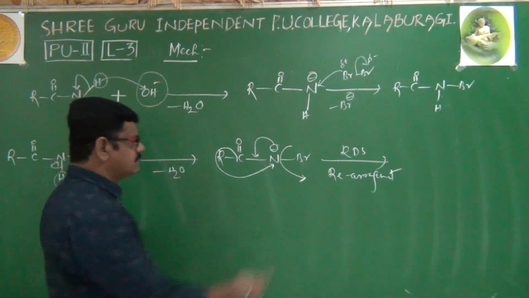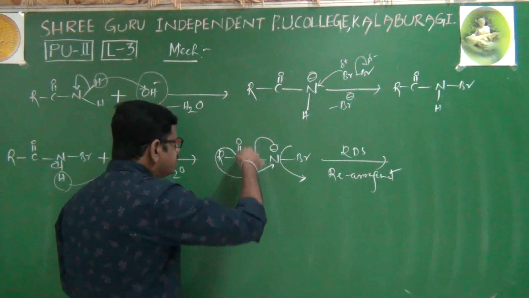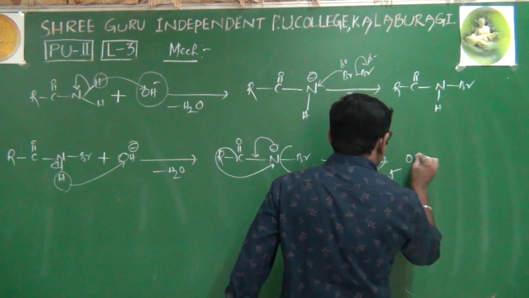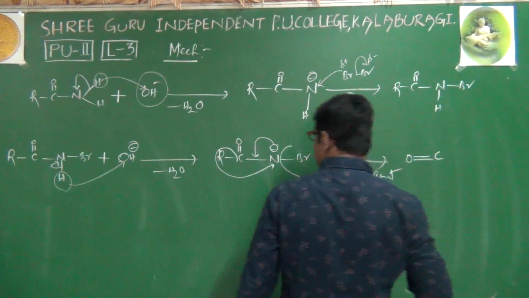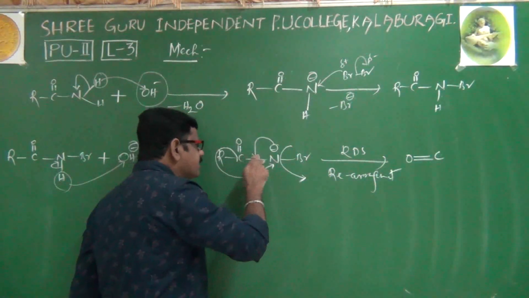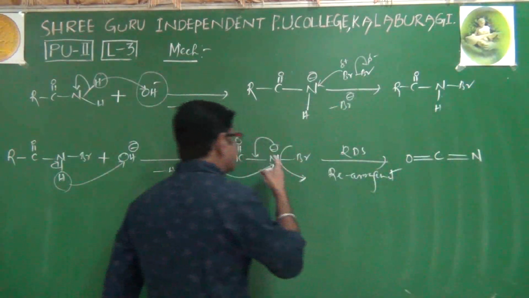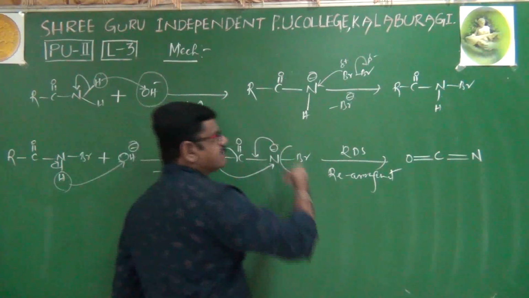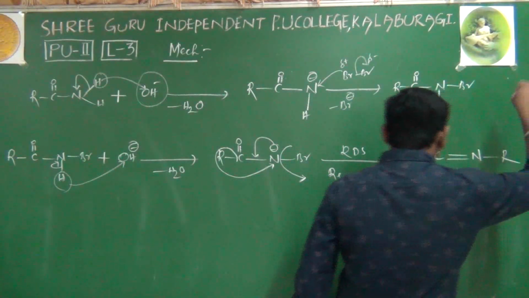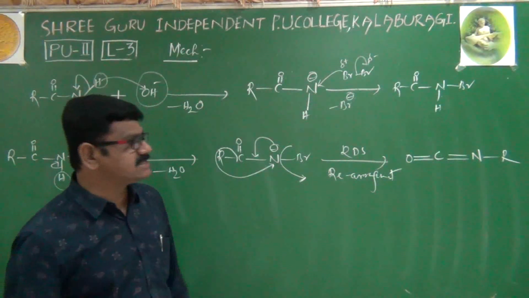We'll see what happens. I'll write the molecule here: O double bond C, and here again we get a double bond to N, and to that N the alkyl group is coming and attacking. We get an isocyanate.